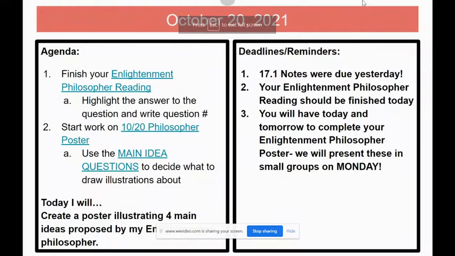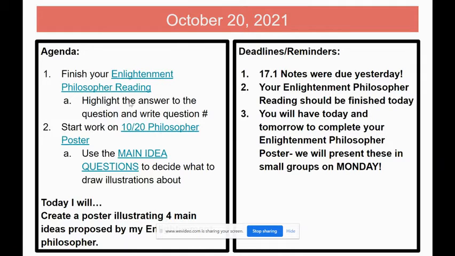Here's what we're working on today, October 20th, while I am out. Yesterday, you chose an Enlightenment philosopher to think about and to investigate more in depth. And I gave you a reading, one page typically, front and back, about your philosopher.